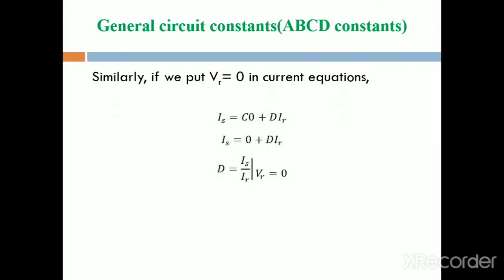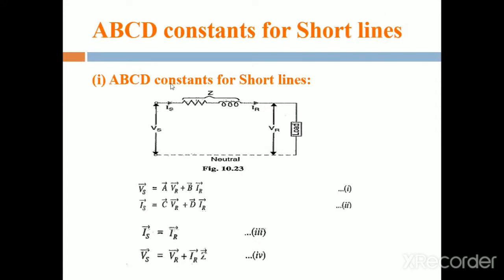By using these generalized equations, we determine the general transmission parameters, the ABCD constants, for the medium and short transmission line. First is the short transmission line. Why are we using these ABCD constants?